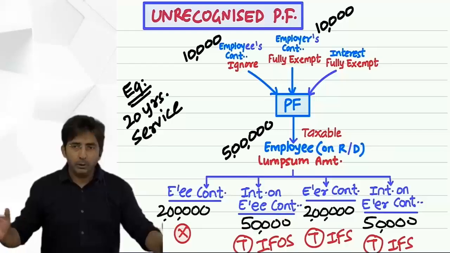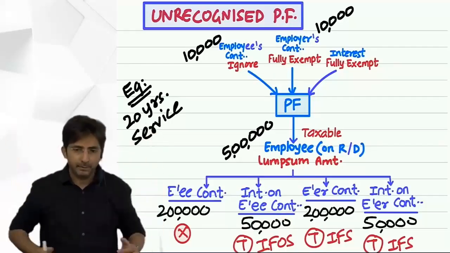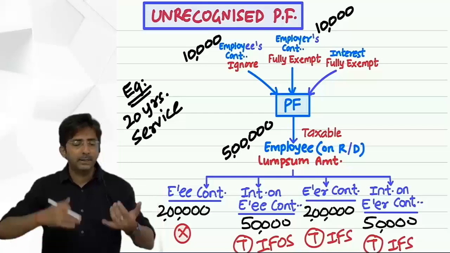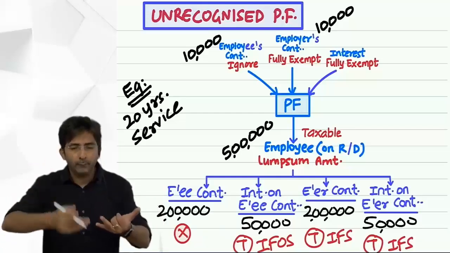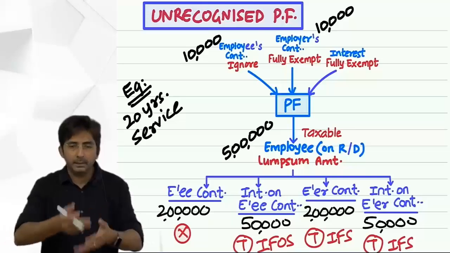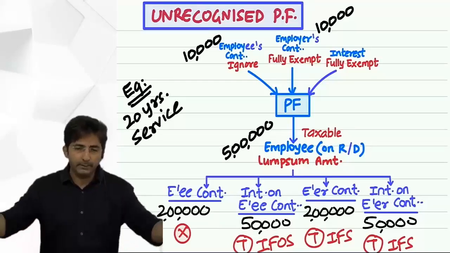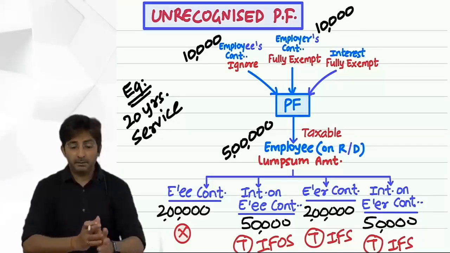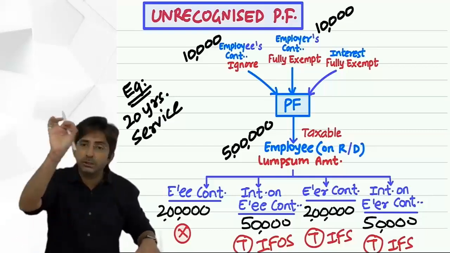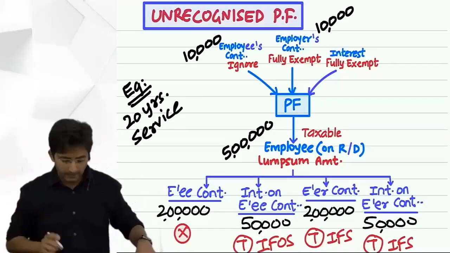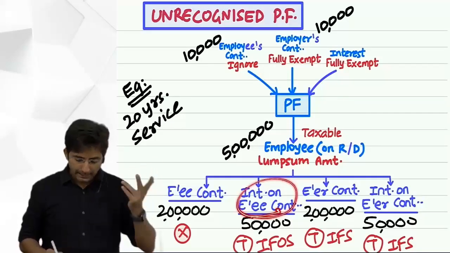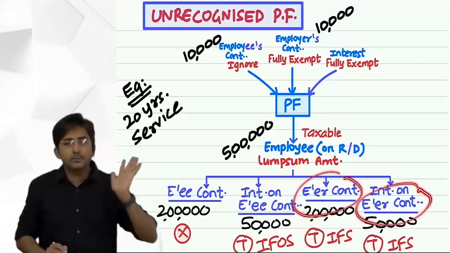Okay, eventually all the incomes are added. Remember, in the first lecture I told you, at the end all the incomes, whether it is salary, income from house property, income from business, capital gains, income from other sources, eventually everything is added. But during the process of computation, every income should be positioned at a proper place. So this will be positioned in income from other sources. And these two figures will go to income from salary. Okay.